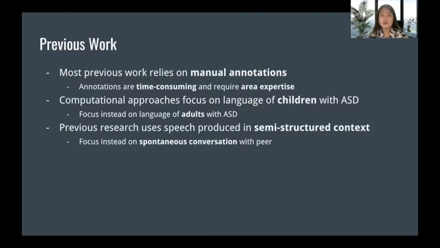Also, previous work on computational approaches for identifying these features has focused exclusively on the language of children. So we see the opportunity here to explore the language of adults with ASD. In addition, this prior research has generally been applied to expressive language produced in a semi-structured context with an examiner or parent, rather than spontaneous conversations with a peer.